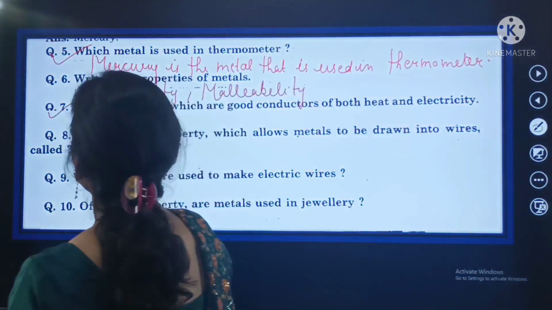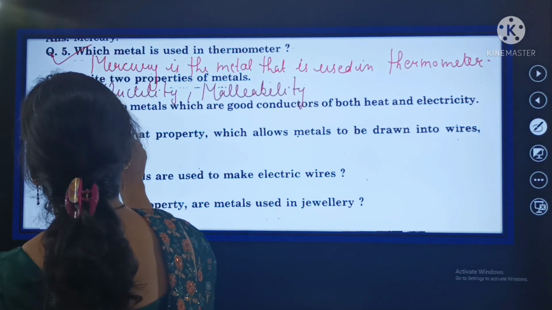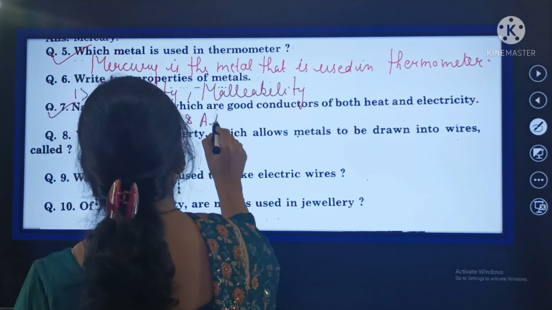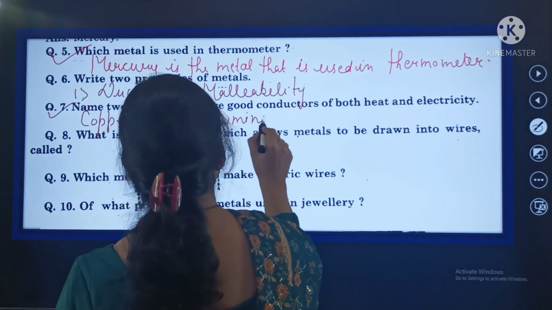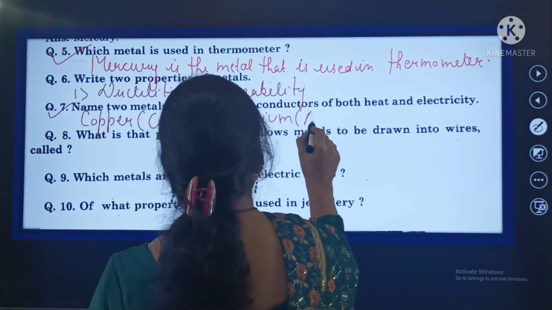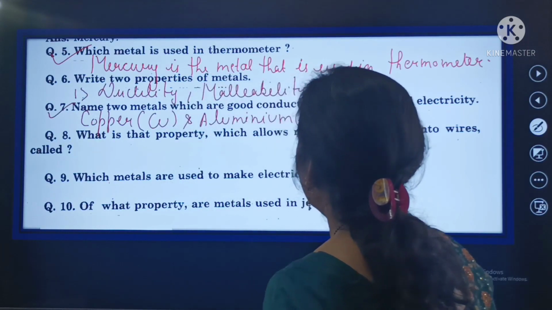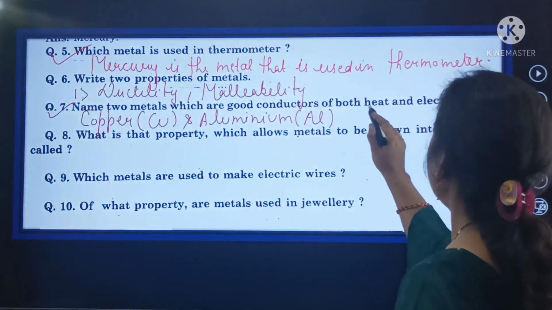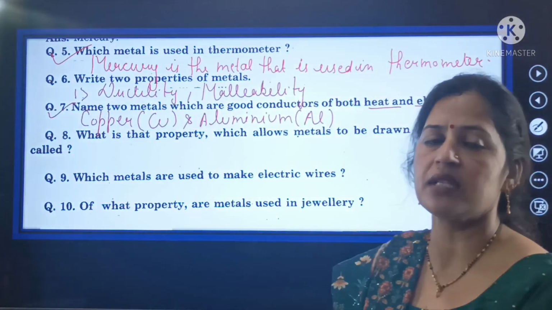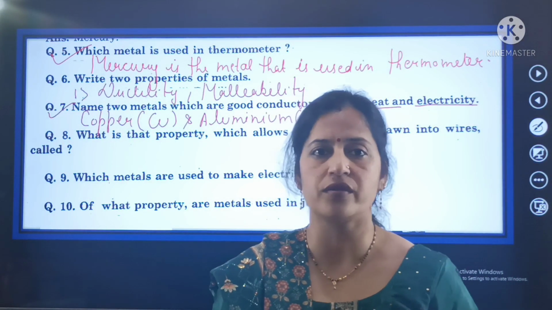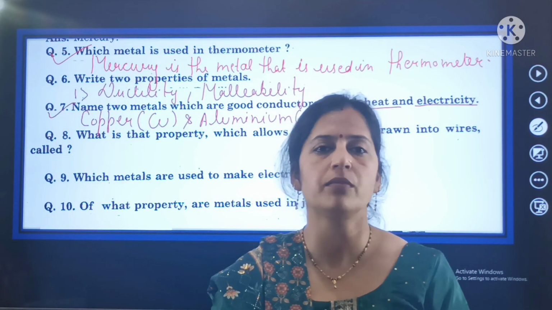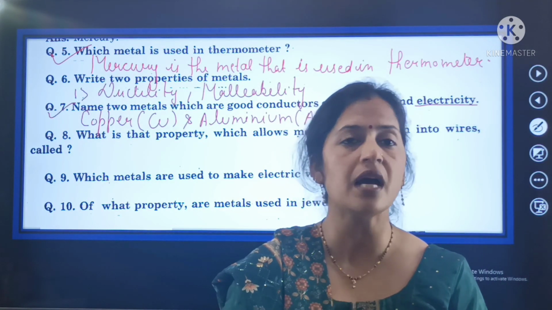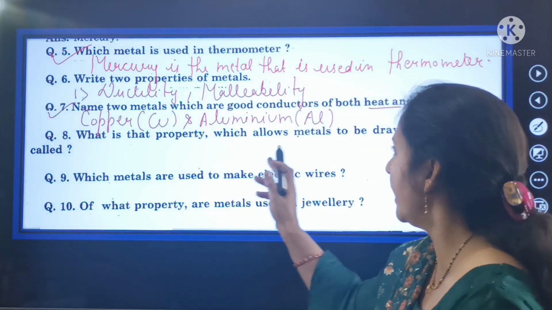So beta, copper, symbol of copper is Cu, and aluminium, symbol is Al. Copper and aluminium are the two metals which are good conductors of heat and electricity. The two metals are copper, the symbol of copper is Cu, and the second metal that is a good conductor of heat and electricity is aluminium, and the symbol of aluminium is Al.